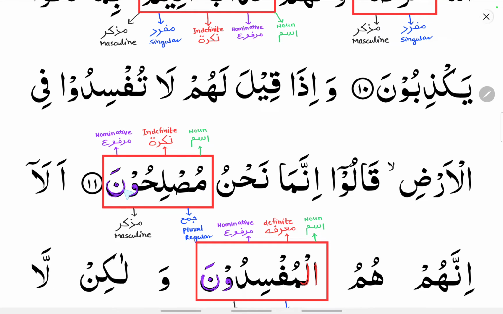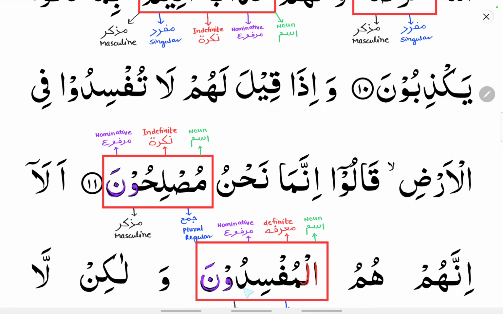So here you can see muslihuna. Muslihuna, it is an ism. It is an ism because no alif lam, and it is indefinite because it has no alif lam at the beginning, that is nakira, nominative marfu state because waw noon you can see, it is plural, regular plural, and muzakkar, that is it is masculine.